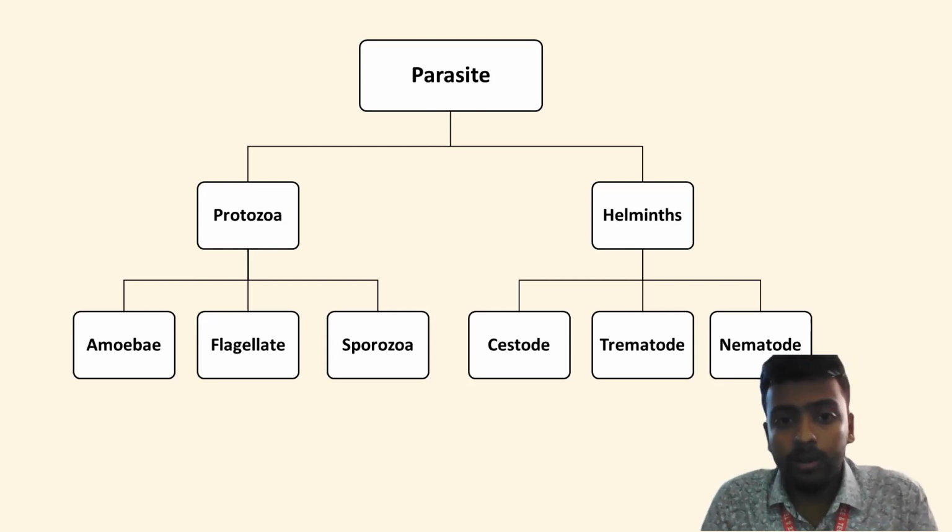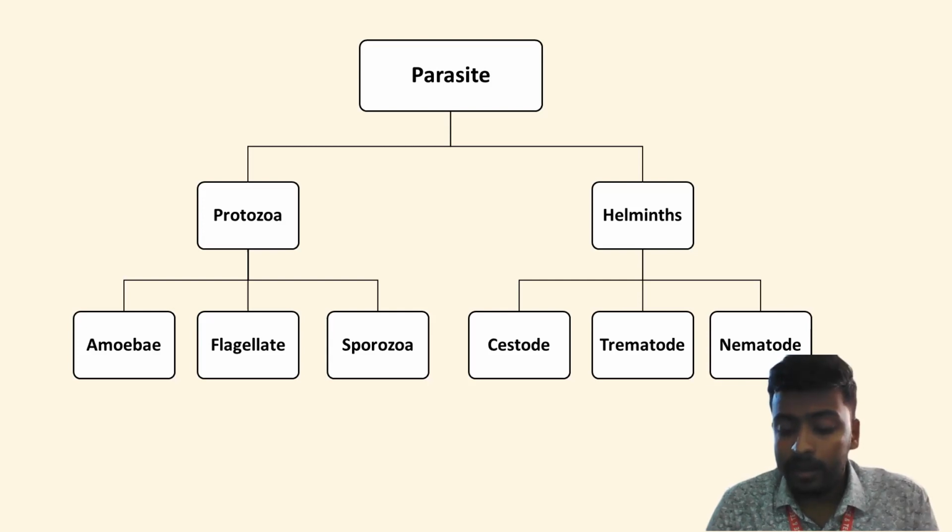Now, parasites can be broadly classified into two categories: the unicellular protozoa and the multicellular helminths. The protozoa are further subclassified into three groups: the amoeba, flagellate, and sporozoa. And the helminths are subclassified into cestodes, trematodes, and nematodes. Here we will be discussing Ascaris, and Ascaris comes under the category of nematodes, so it shares all the characteristics of the nematodes.